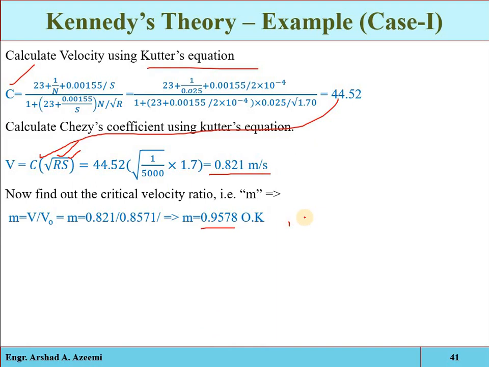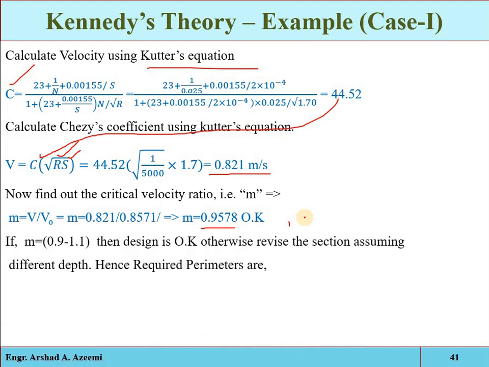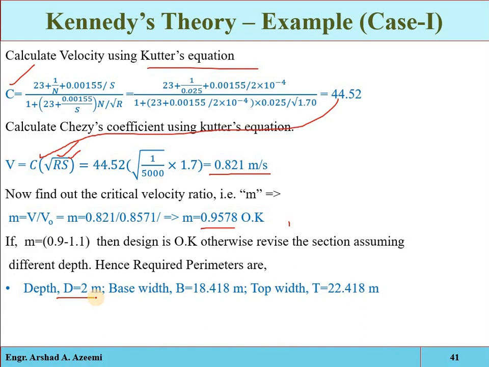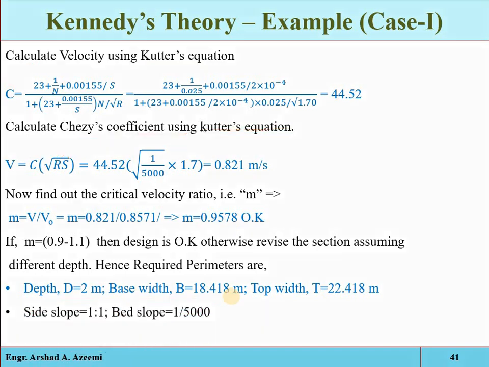So it means that the depth which we have assumed, 2 meter, is okay. And the bed width which we have calculated, 18.418 or 18.42 meter, will be the required design parameter. Clear?